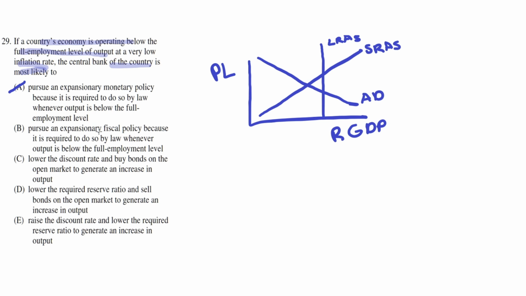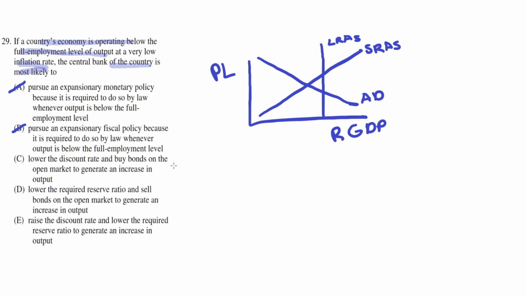B. Pursue an expansionary fiscal policy because it is required to do so by law whenever output is below the full employment level. This is incorrect because the central bank can't pursue fiscal policy, because fiscal policy are actions by the government, not by the central bank. So B is incorrect.